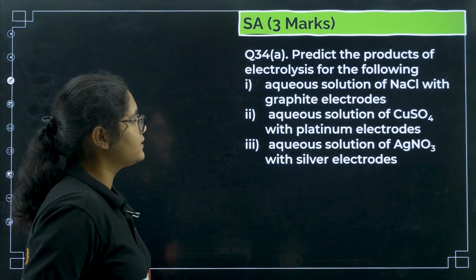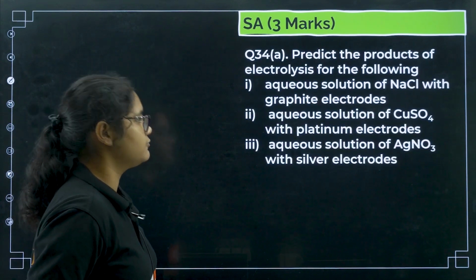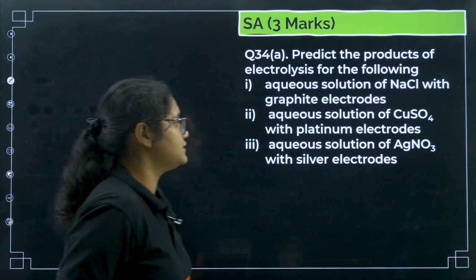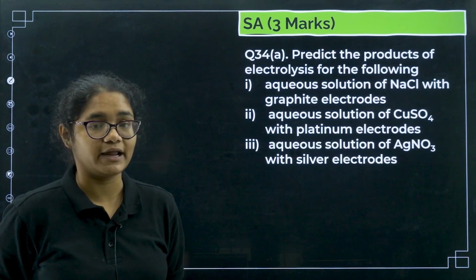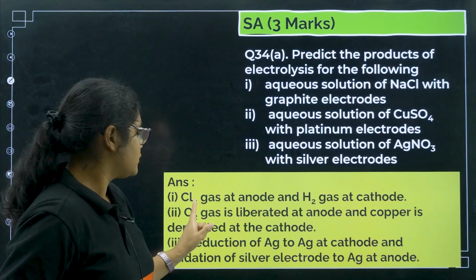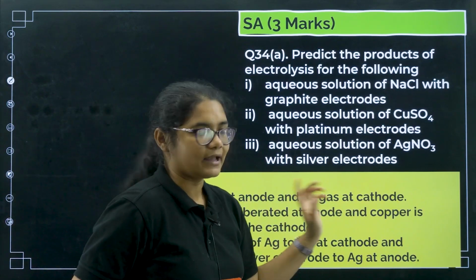Next question, predict the products of the electrolysis for the following. Aqueous solution of NaCl with graphite rods. So aqueous solution of NaCl, so we will get what? You will get Cl2 at anode, H2 at cathode.